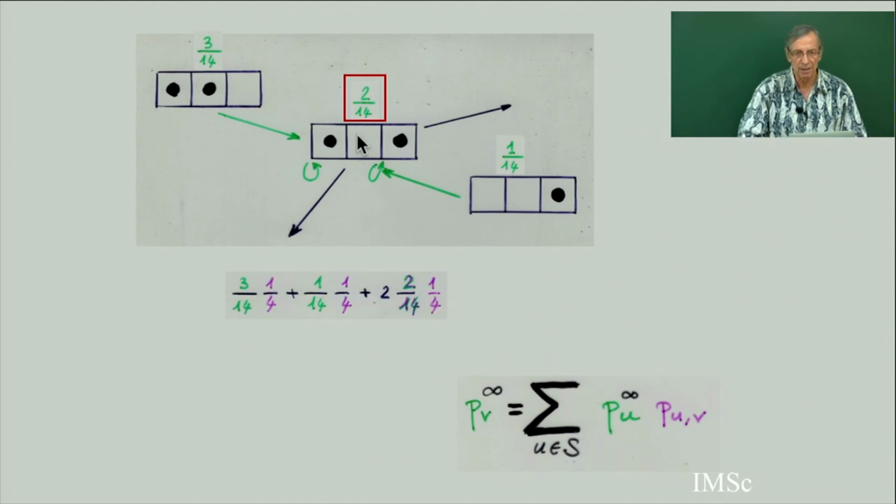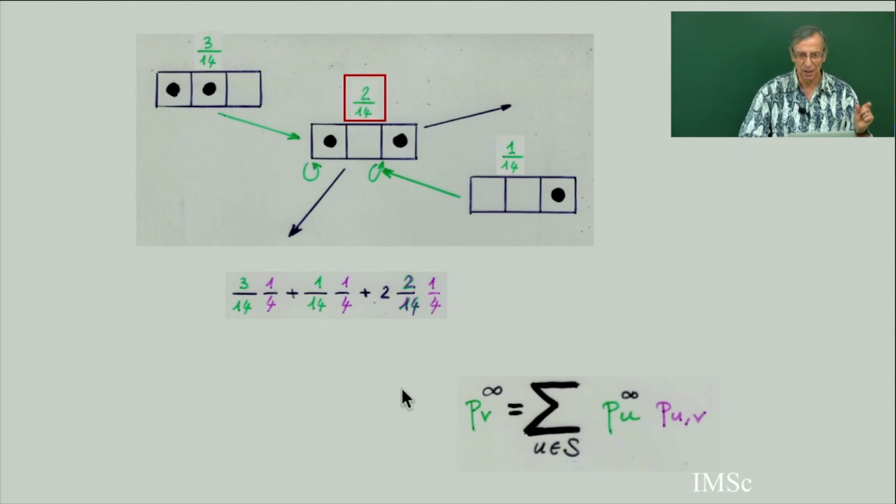So the probability, you have to take the sum of the 4 probabilities, this one, which is 2 over 14, 2 over 14, and 1 over 14. So you take the sum of all this green probability, each probability of each state, multiplied by the transition probability. And the transition probability is 1 over 4 because each time you choose one of the walls with uniform probability, 1 over 4.